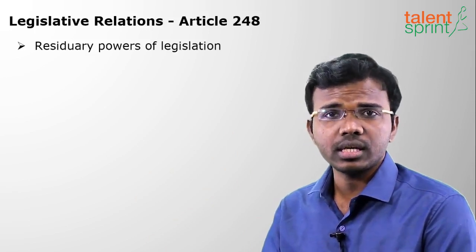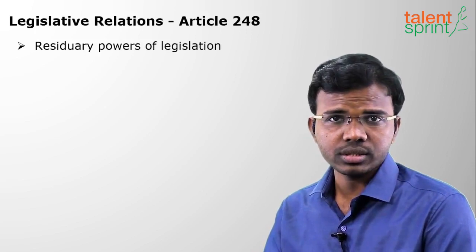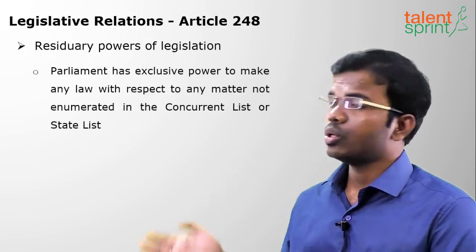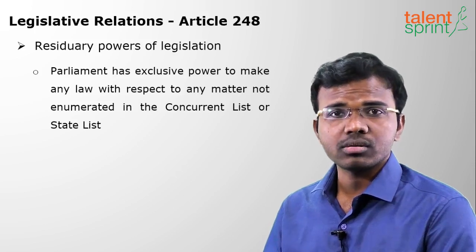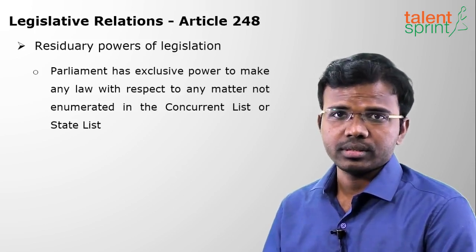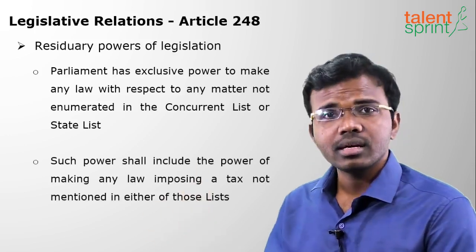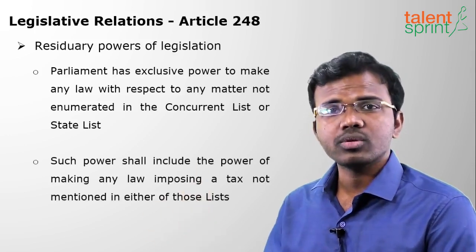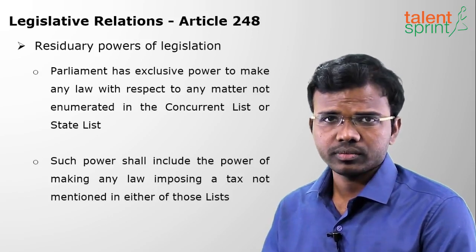It is not mentioned in any list. Guess, is it Union Parliament or state legislature? Yes, it's the Union Parliament which has exclusive power to make laws on the residuary powers of legislation. The example is it can impose a tax which is not mentioned in any of the lists.